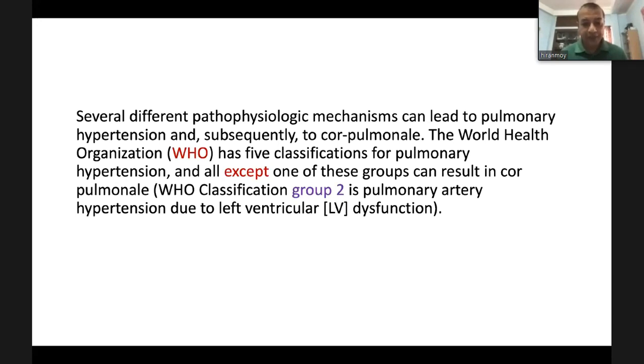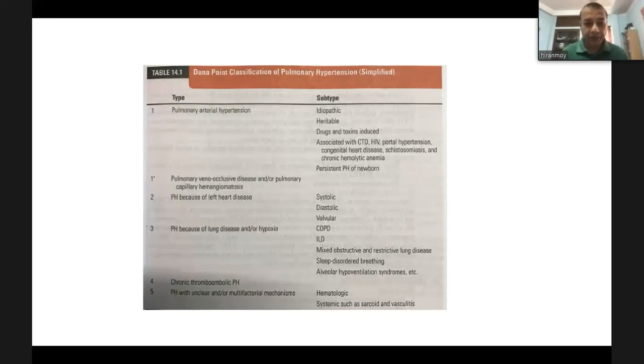All except one, that is group 2, is not included in cor pulmonale. If you look at the Dana Point classification of pulmonary hypertension, you can see group 1 to group 5. Group 1 is pulmonary arterial hypertension. It may be idiopathic, may be heritable. This idiopathic and heritable is commonly called primary pulmonary hypertension. Other causes are drugs and toxins, associated with connective tissue disease, HIV, portal hypertension, congenital heart disease, schistosomiasis, chronic hemolytic anemia, and persistent pulmonary hypertension of the newborn.